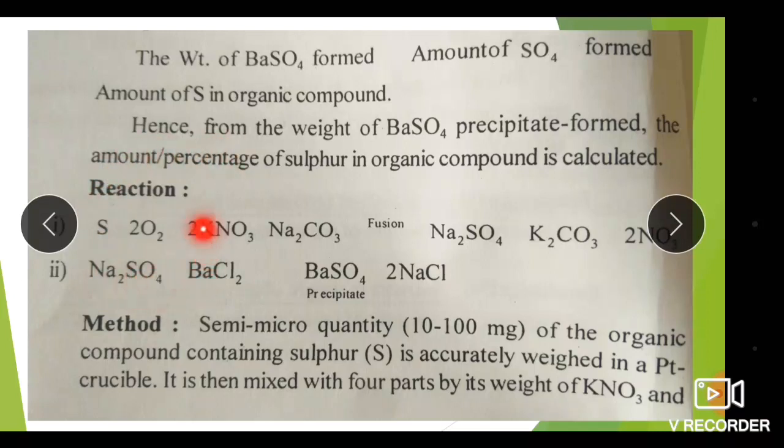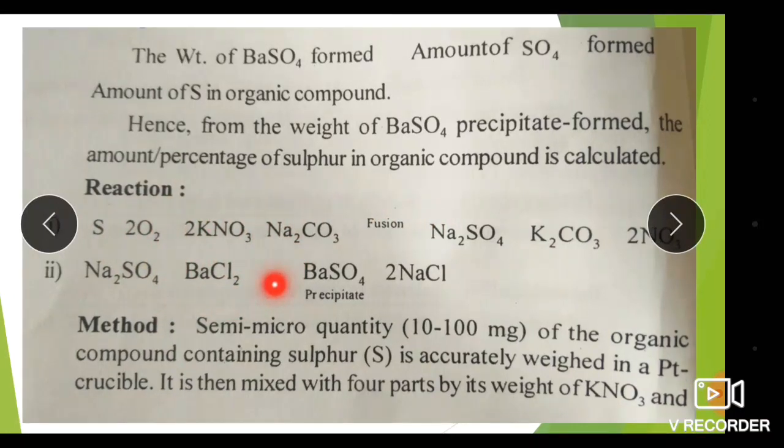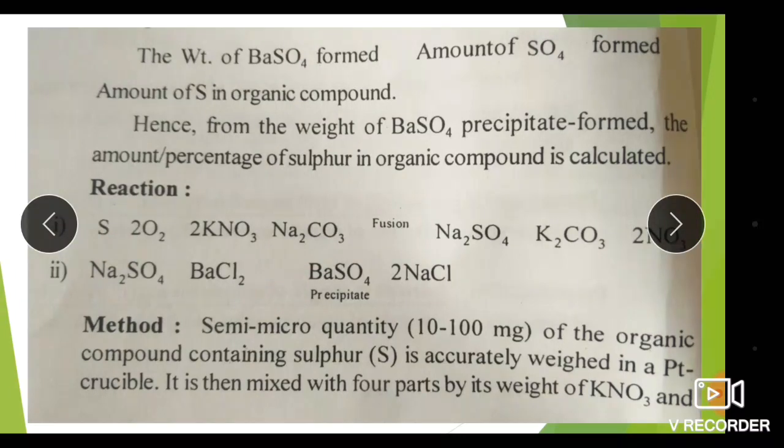What is the reaction? Sulfur in the organic compound, in the presence of air and the fusion mixture, 2KNO3 and Na2CO3, potassium nitrate and sodium carbonate, gives after fusion sodium sulfate, potassium carbonate and NO2. In the second reaction, the fused mass of sodium sulfate reacts with 10% BaCl2 solution, and precipitation of BaSO4 takes place, and the side product is a salt.